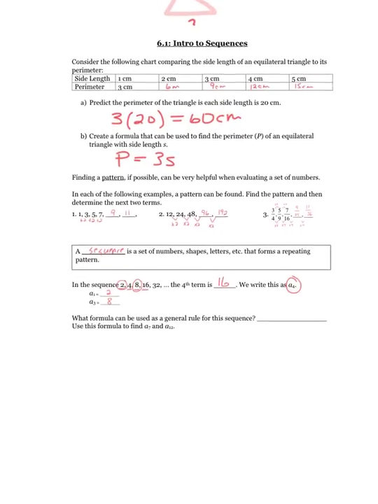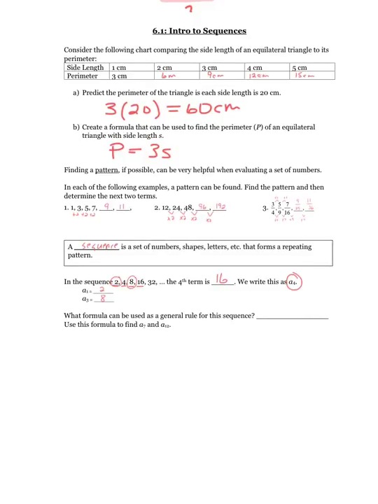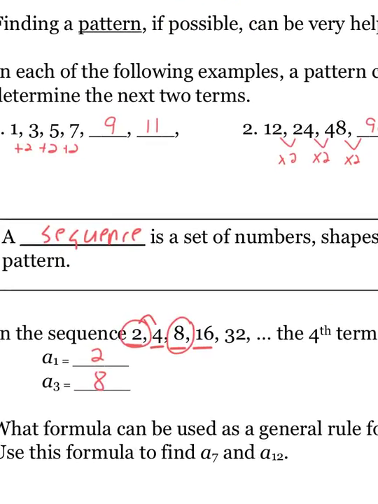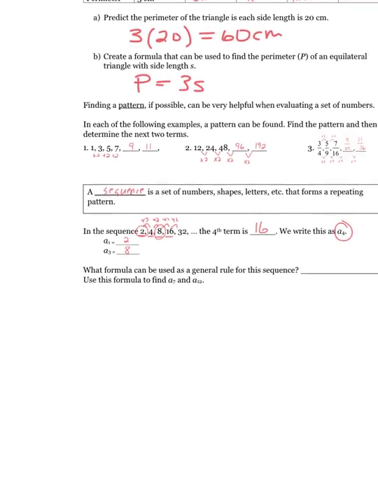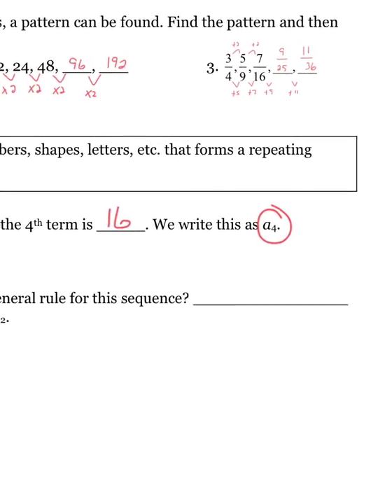It says, what formula can be used as a general rule for the sequence? If you're looking at the sequence, hopefully you're noticing that each time it's multiplied by 2. Every time they're multiplying it by 2. So if I wanted to write a formula for that, the first thing we had to do was write the formula for the sequence.